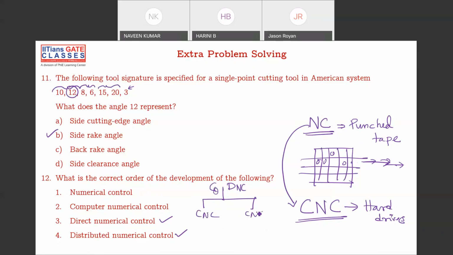Distributed is where some computer is here, some computer is there, and for each computer there is a CNC machine. So this is distributed. Like this is the evolution: first NC, then CNC, then DNC, direct, then distributed. The correct order is 1, 2, 3, 4 only. So this might be a question that can be asked.